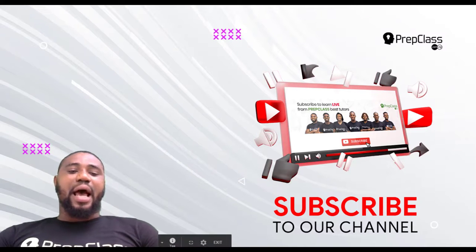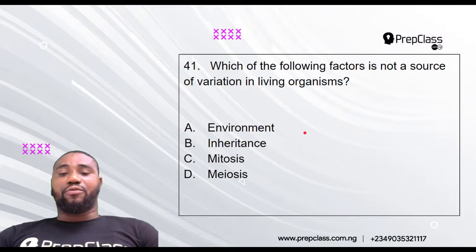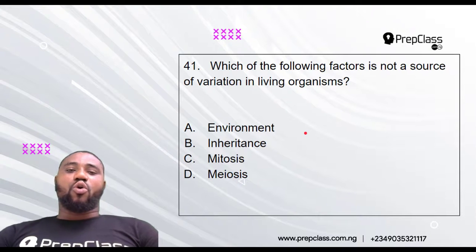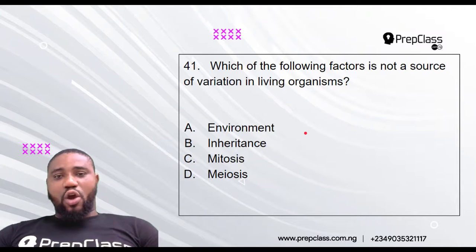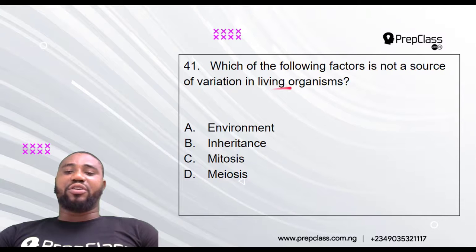Like I said earlier, we are going to be starting with question 41 and we are going to solve all through to question 45. Question 41 says, which of the following factors is not a source of variation in living organisms?